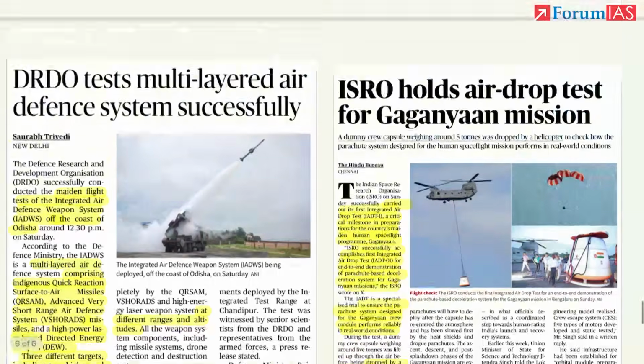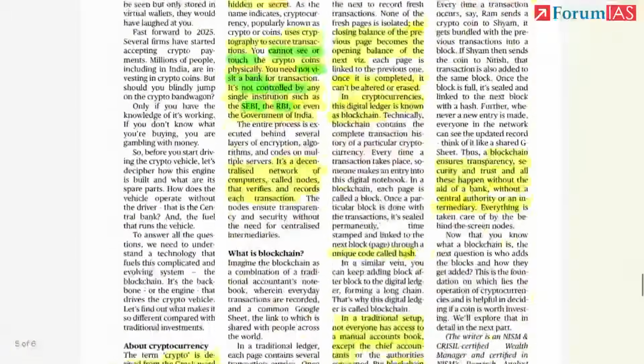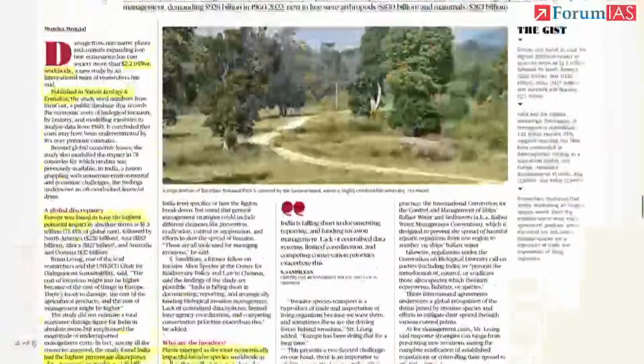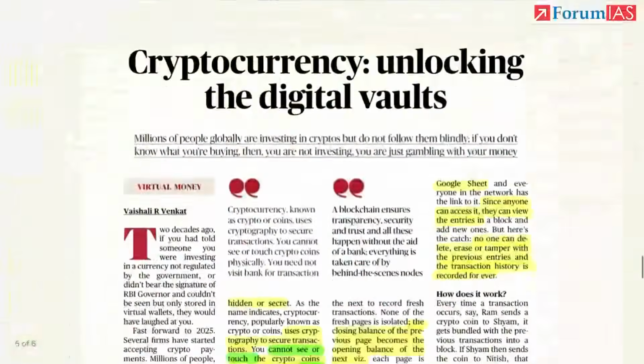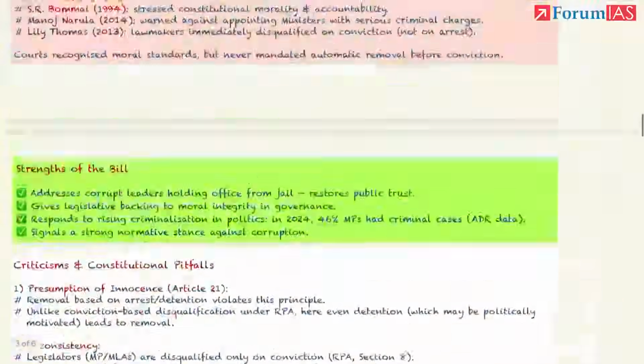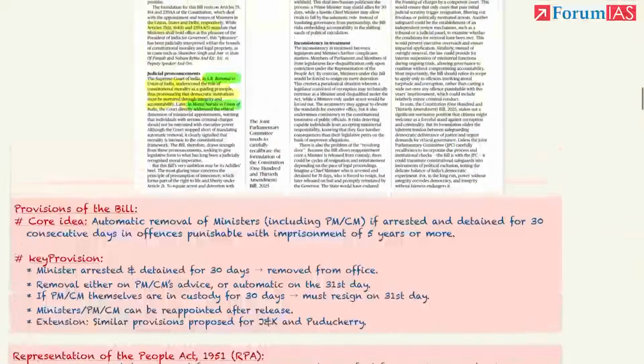So these are the updates from the defense and space sector. These are the very important articles. This invasive species, this is for understanding, and the first article is also very important. All the details have been given.